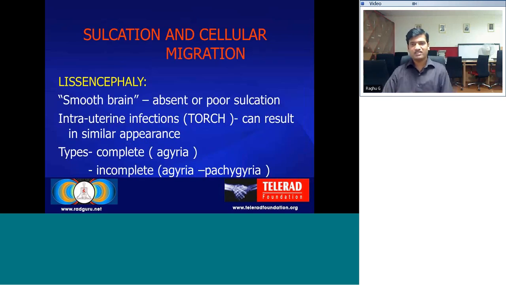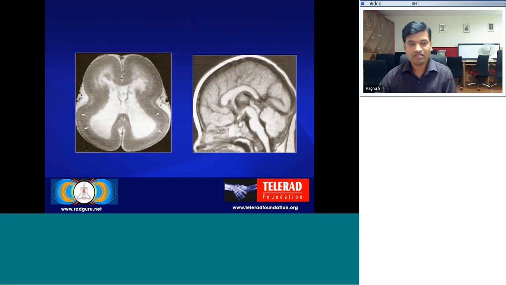Next, coming to the sulcation and cellular migration abnormalities. This includes lissencephaly, that is smooth brain, due to absent or poor sulcation. Intrauterine infections can result in a similar appearance. Based on types, it can be complete agyria or incomplete, that is agyria-pachygyria complex. Lissencephaly again has two types, type 1 and type 2, which is also with cobblestone lissencephaly or without. The type 2 again has some neuronal hypoplasia.